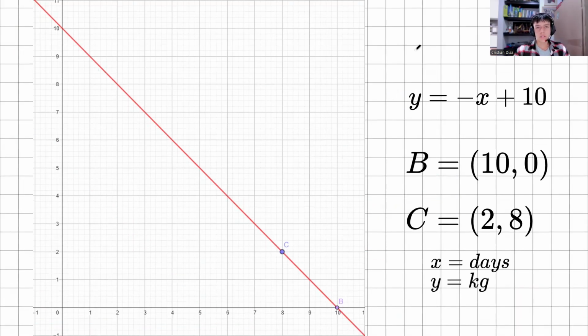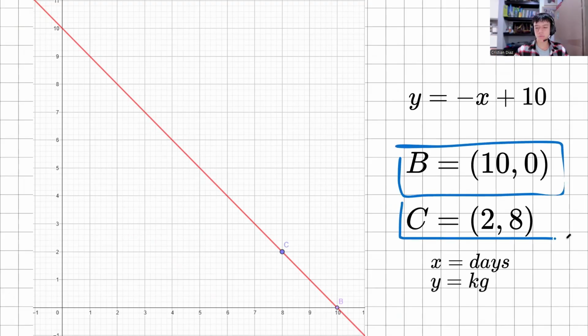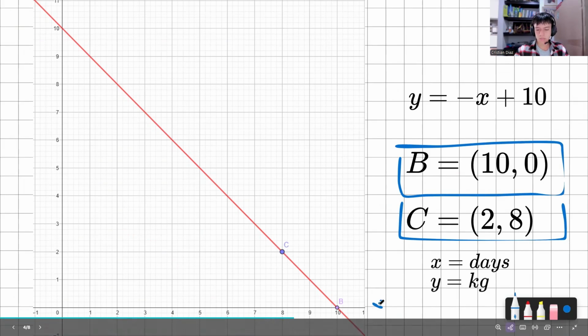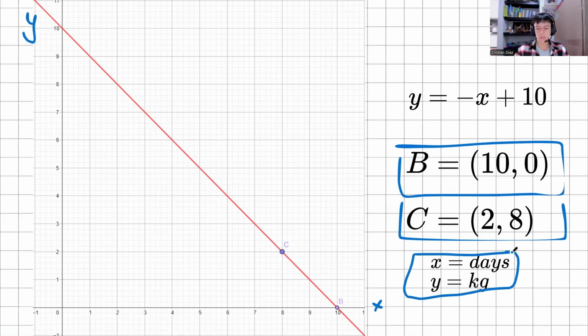And this is the graphic. The problem doesn't ask about that, but we can do it, and we can put our 2 answers. So, like we know, x are the days, and y are the kilograms. This is C, and this is B.